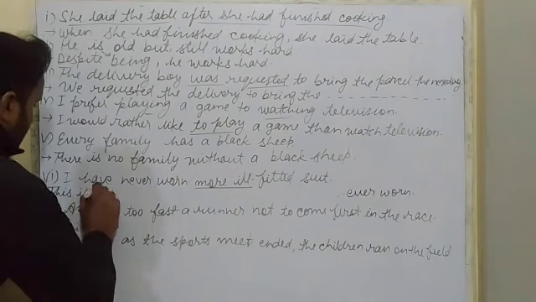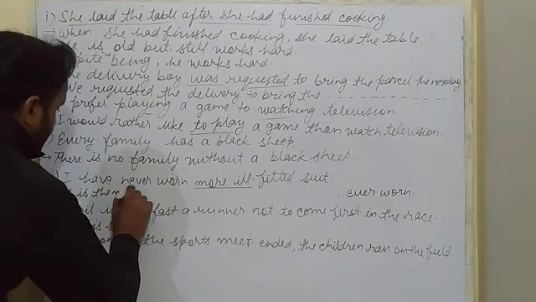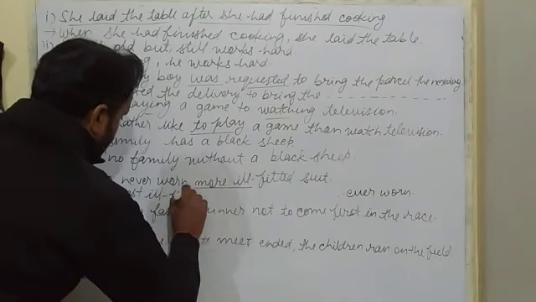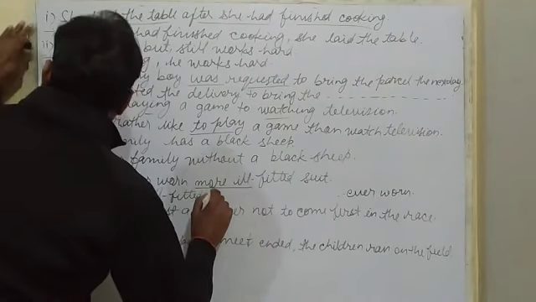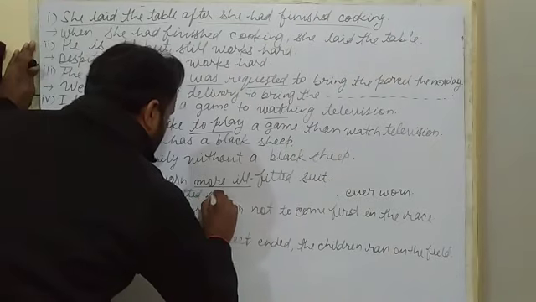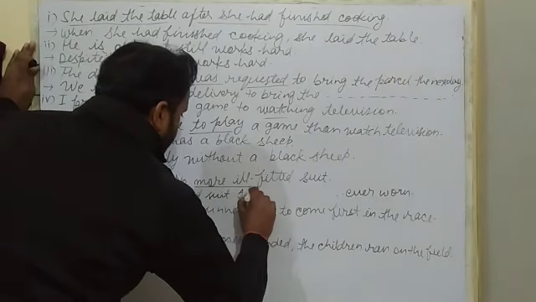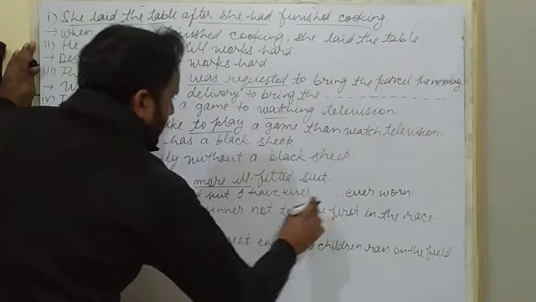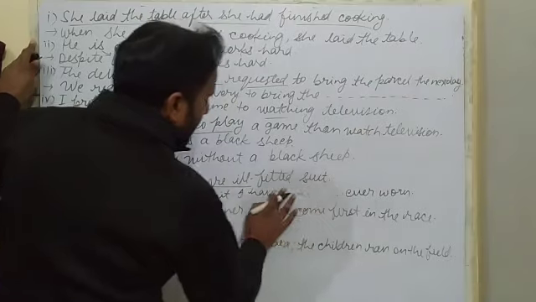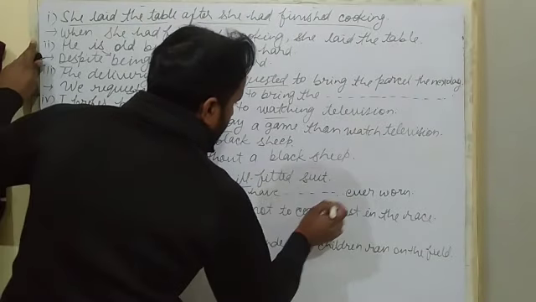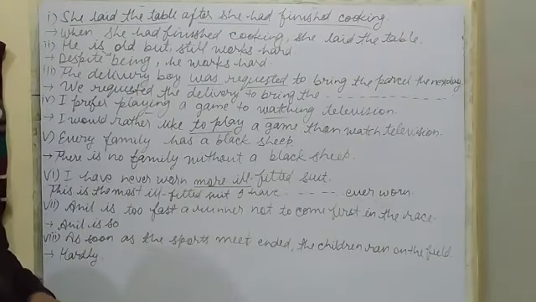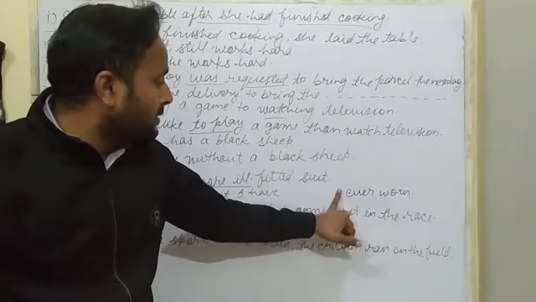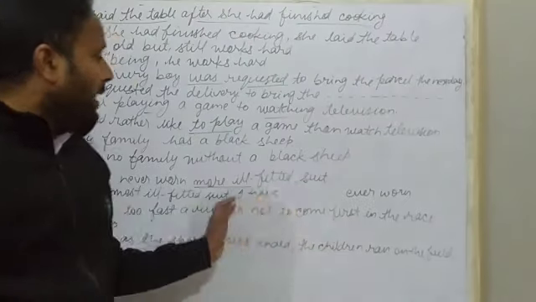This is the most ill-fitted suit I have ever bought. Ever has already come. Now the sentence has ended into ever bought. But you don't have to use a dash between these. Okay, I have ever bought.